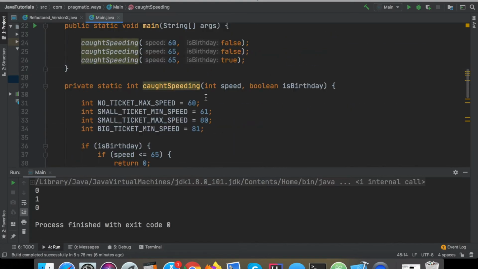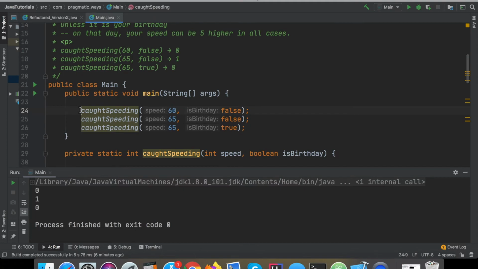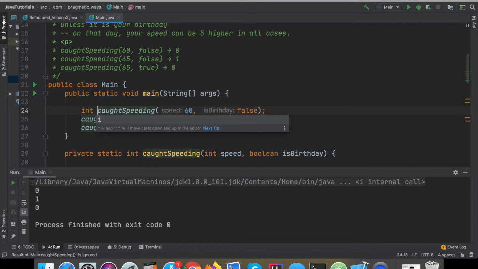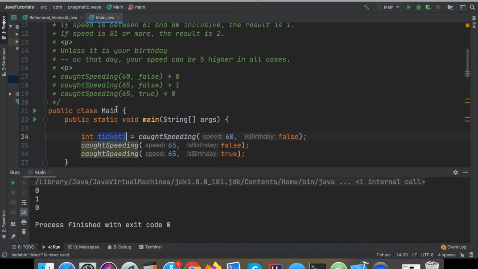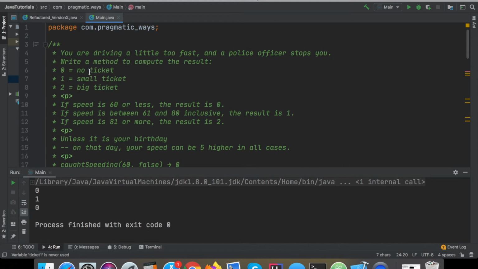All right, now that that's out of the way, what I really should be doing here is creating these test cases, as in something like this. I'll say int ticket1 equals, and actually assign the result of this function to an actual variable, because I believe that's what the instructions said: write a method to compute the result, where the result is 0.